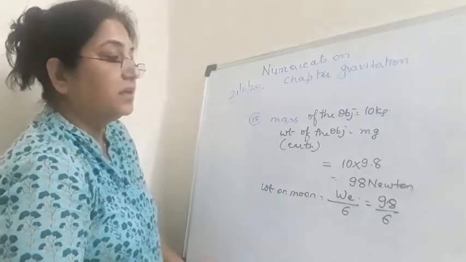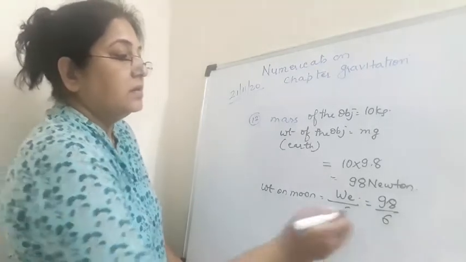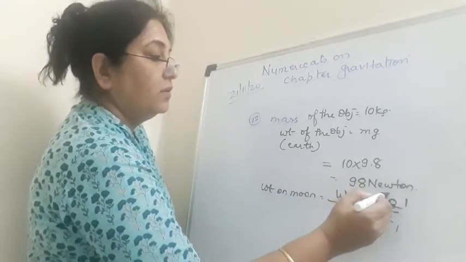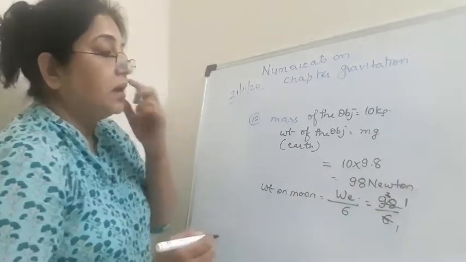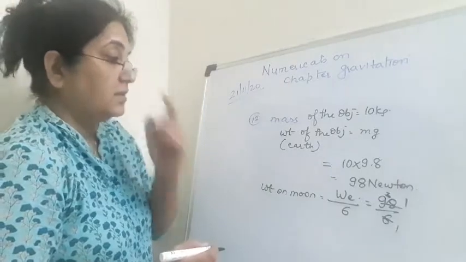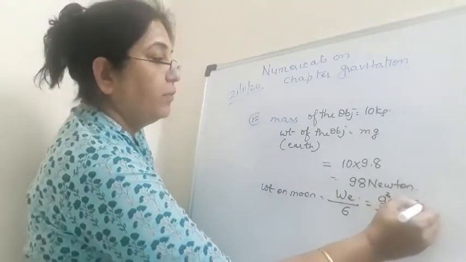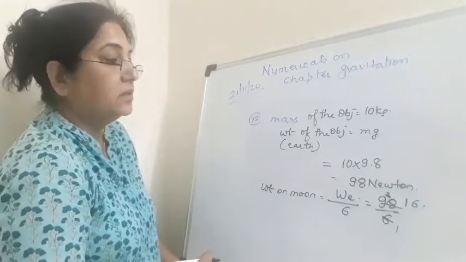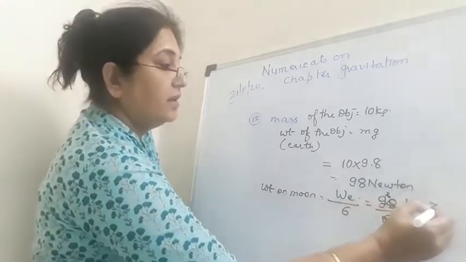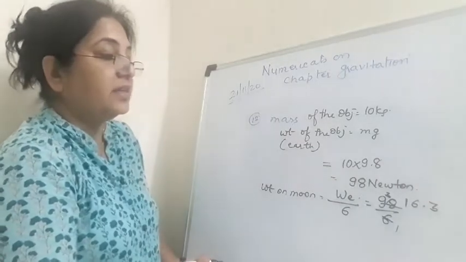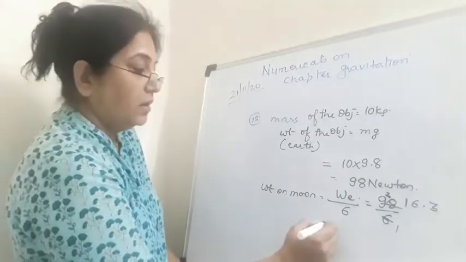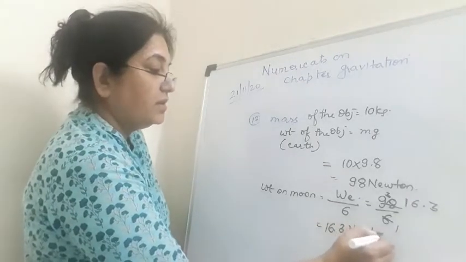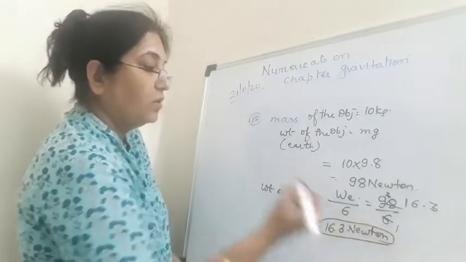What will be the answer? 6 ones are 6, 7, 8, 9, 3. 6 6s are 36. 6 2s are 12, 6 3s are 18. So 98 by 6 will give you approximately 16.3 newtons. So this is the object's weight on the moon.